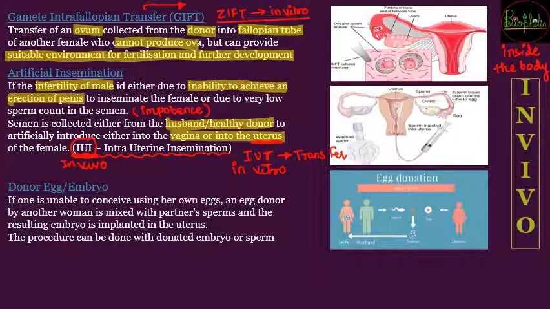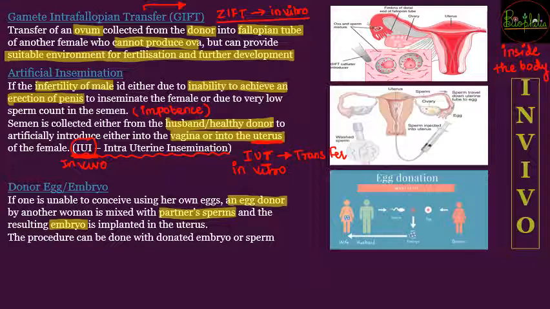Next is going to be about donor egg or embryo. So in the case wherein the female is not able to conceive because she cannot have her own eggs, in that case another woman who is an egg donor is only going to provide eggs for the other female. So eggs would be harvested and mixed with the partner's sperms, and the resulting embryo will be transplanted into the uterus of the unable female.